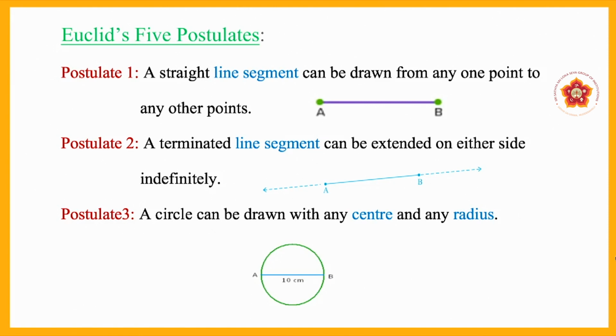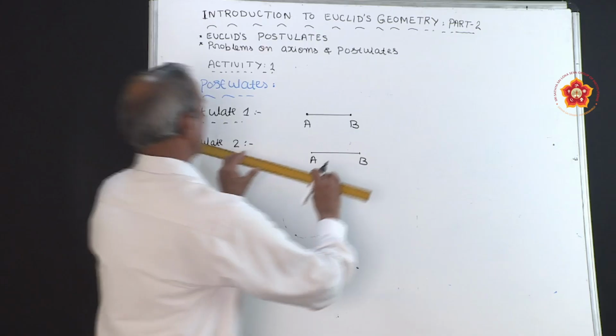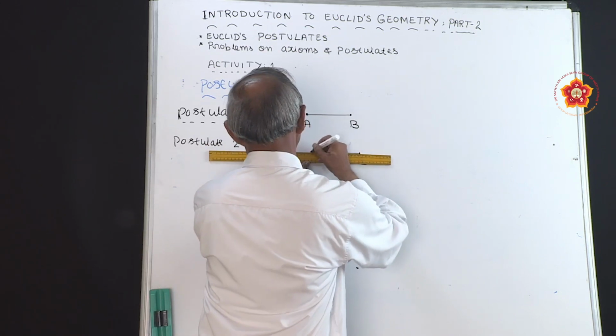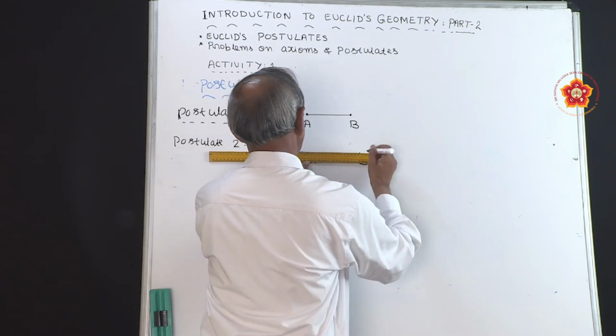A line segment is given here in this diagram. Line segment is nothing but a part of a line. Here the two ends are A and B. You already learnt in the activity that a terminated line segment can be extended indefinitely on both sides. So we can extend it on either side indefinitely.